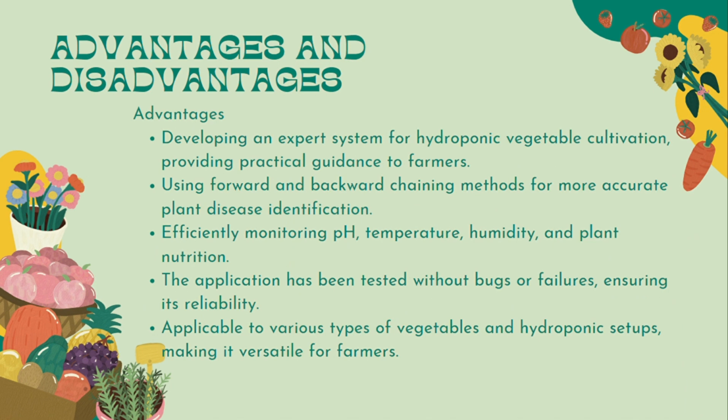And then advantages and disadvantages. Advantages. The first, developing an expert system for hydroponic vegetable cultivation, providing practical guidance to farmers. The second, using forward and backward chaining methods for more accurate plant disease identification. The third, efficiently monitoring pH, temperature, humidity, and plant nutrition.